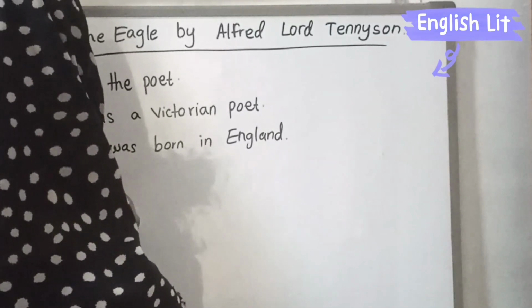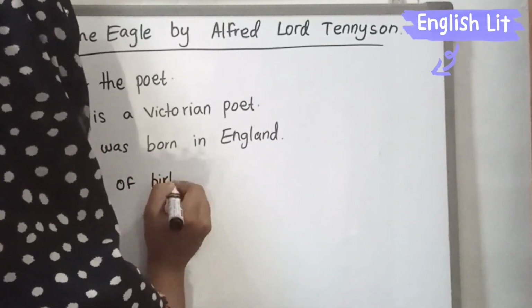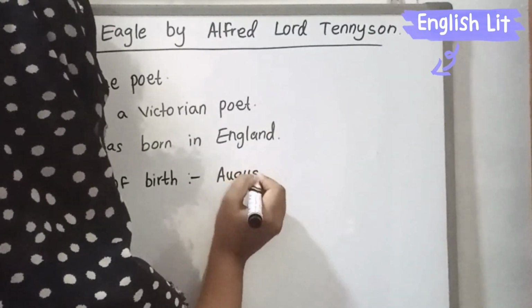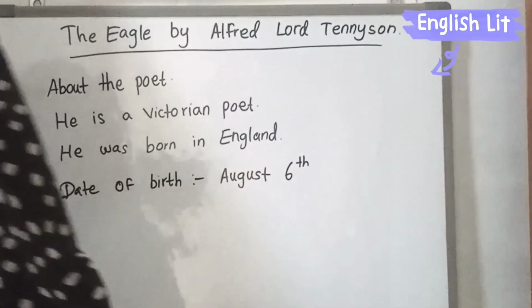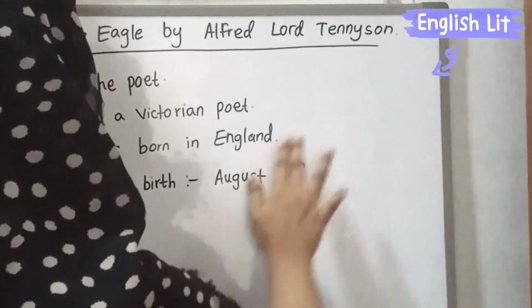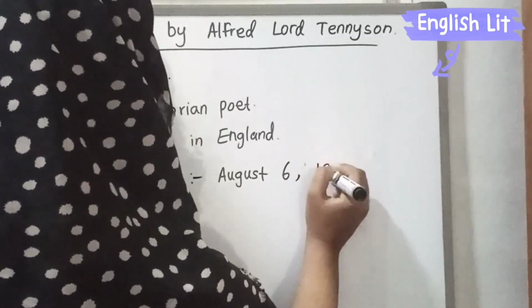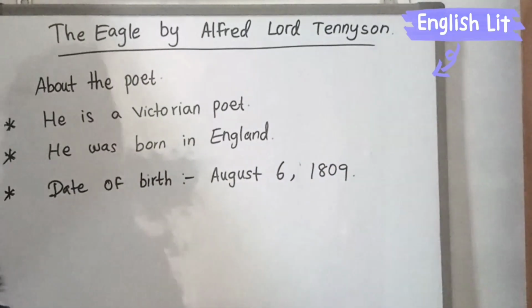Next, date of birth. August 6th, 1809. Okay.